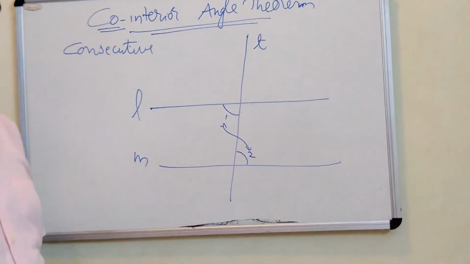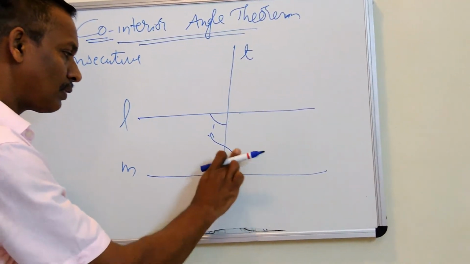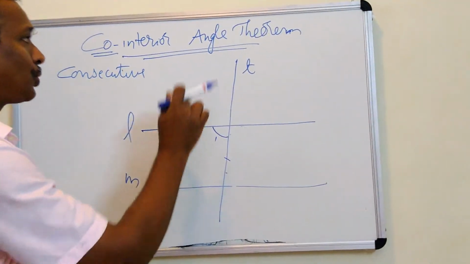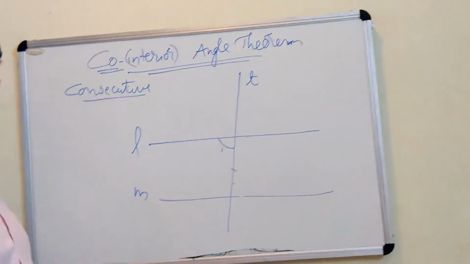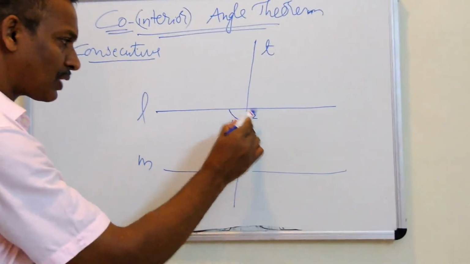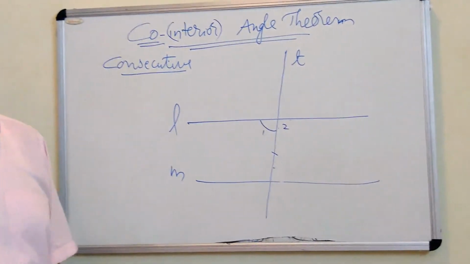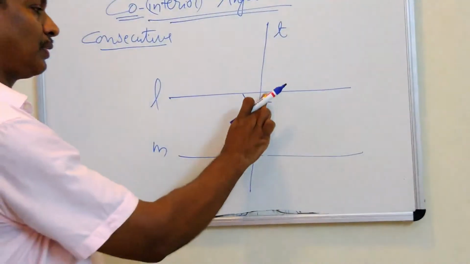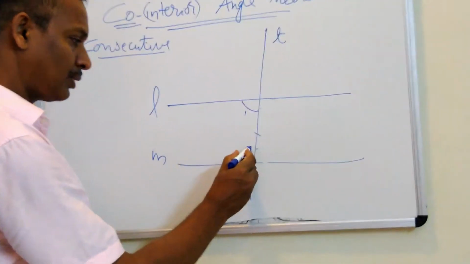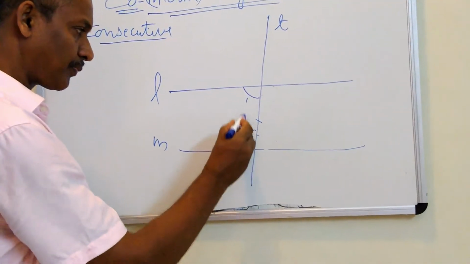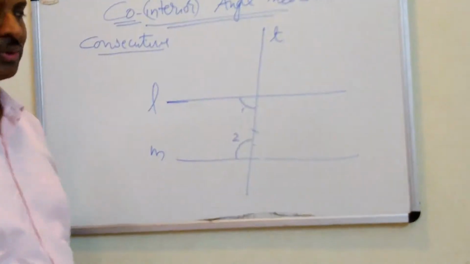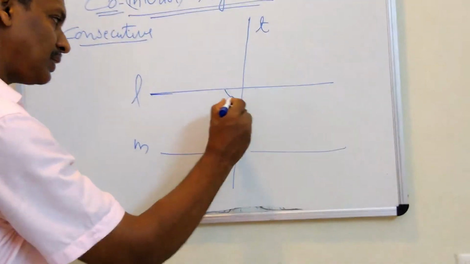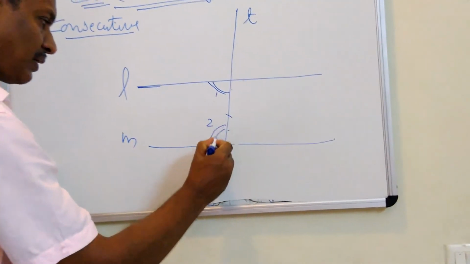This other pair is alternate interior. This angle should be also interior but consecutive. This 1 and 2 are also consecutive. Consecutive means very near or continuous, but they form a linear pair. So this 1 and 2 is forming co-interior angles. Or we can say this is one pair of co-interior angles.